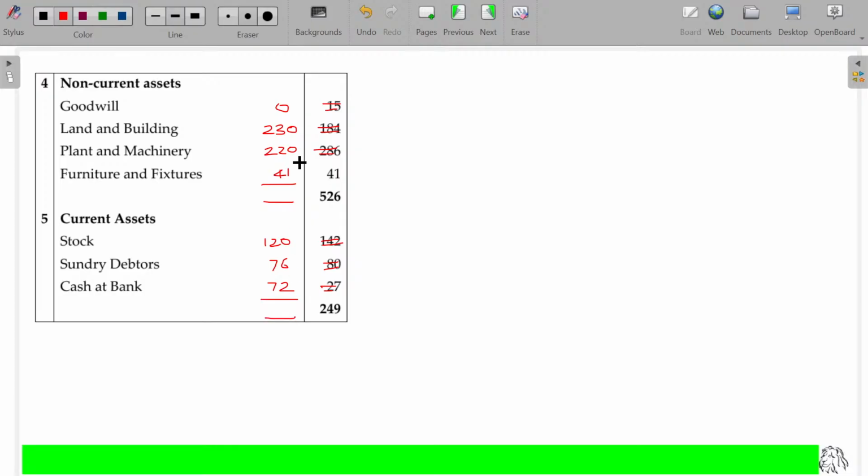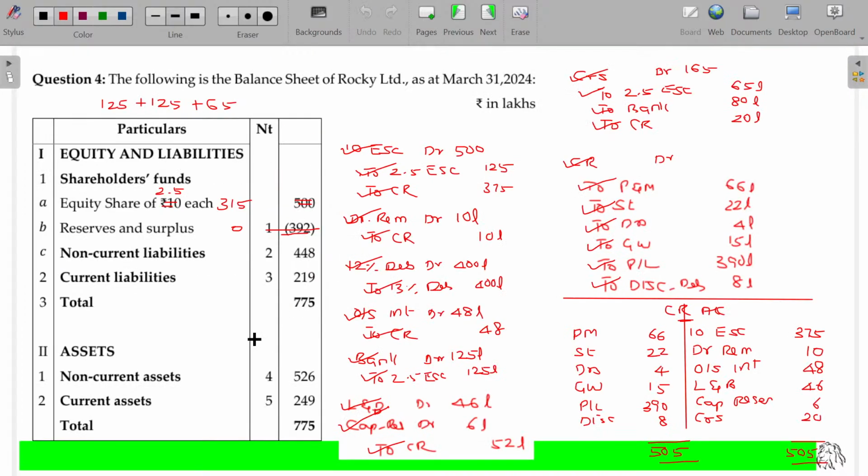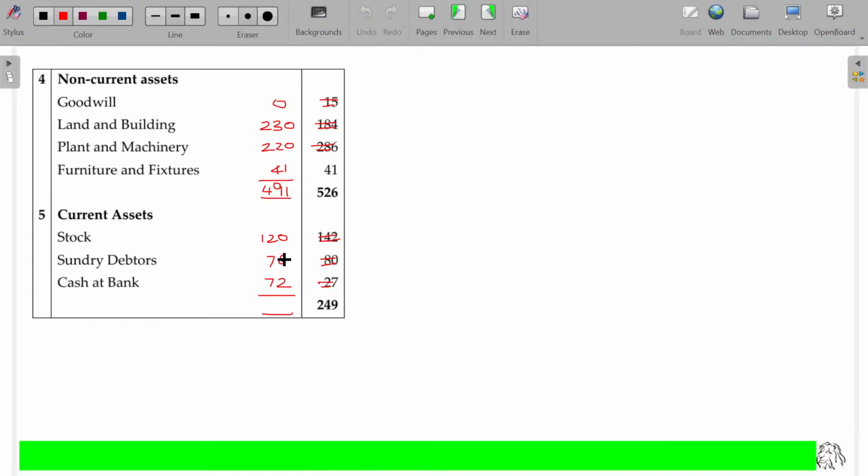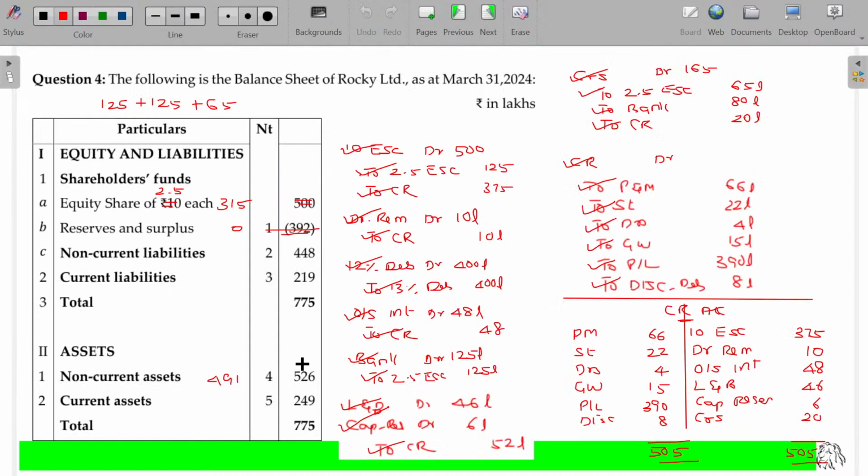Total the fourth schedule. 0, 230 plus 220, 450 plus 41, 491. So the new total for the non-current assets, schedule number 4, being 491. And schedule number 5, 120 plus 76 plus 72, 268. So schedule number 5 being 268.